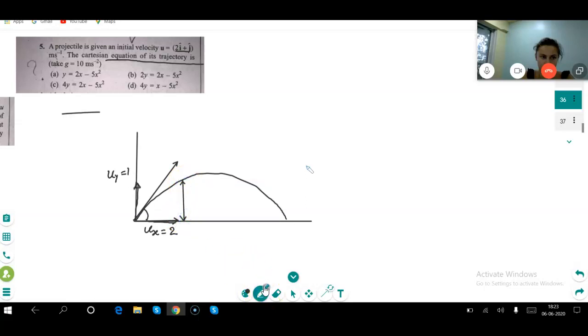This is the y. So please tell me what is the value of y? What is the value of x here? X is this one, na? This is the value of x.